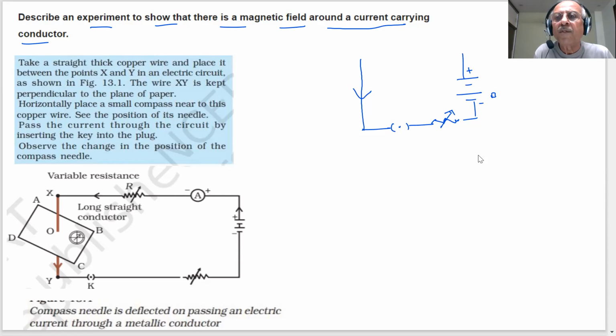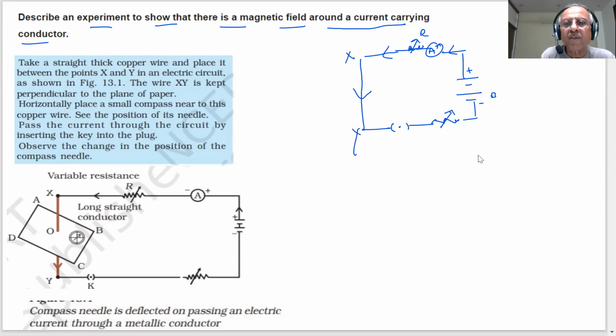Then you have the ammeter. An ammeter is an instrument which measures the current. What will happen? Here is another rheostat R. What will happen? The current will flow through this. This is positive. The direction of the current is this one, opposite to the direction of the flow of the electrons. Now, this is a copper wire which is placed between 2 points.